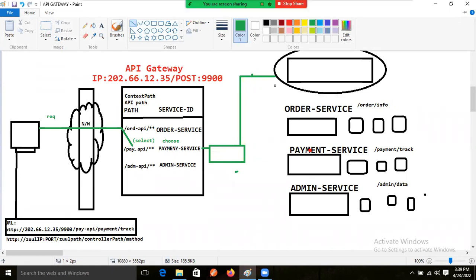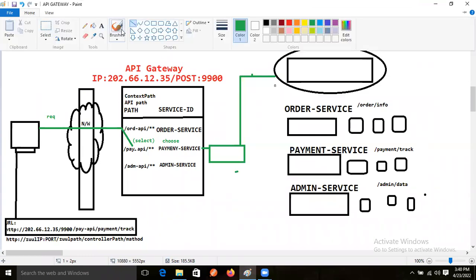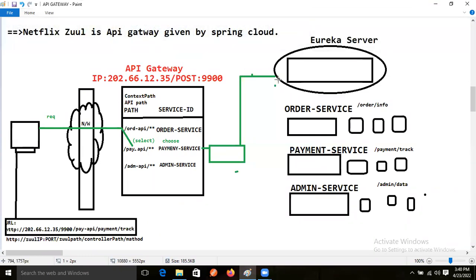So from the Eureka server, it will select the metadata. Metadata of what? Payment service, right? Then this one will return again. And what will happen now? This one will come to whom?